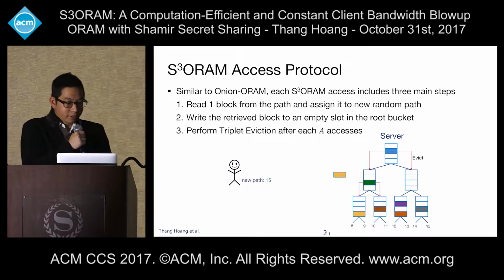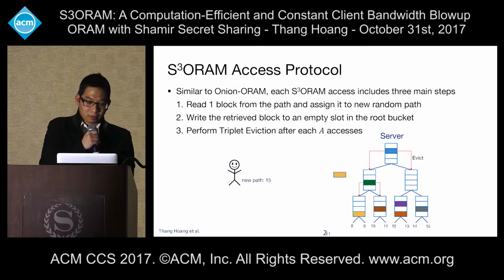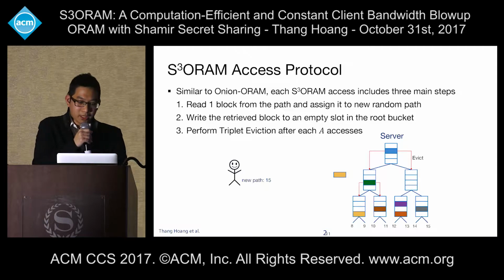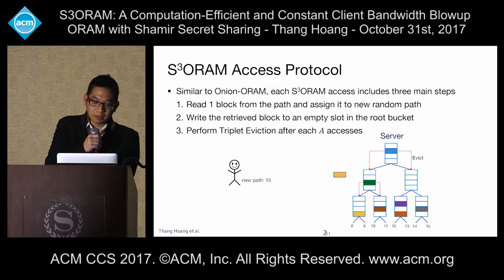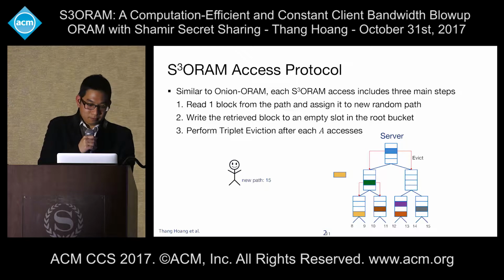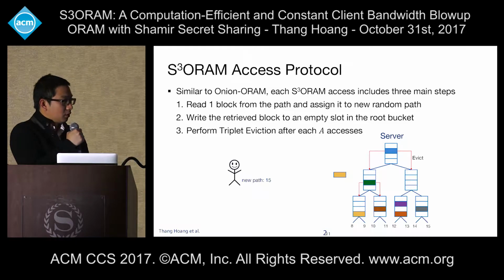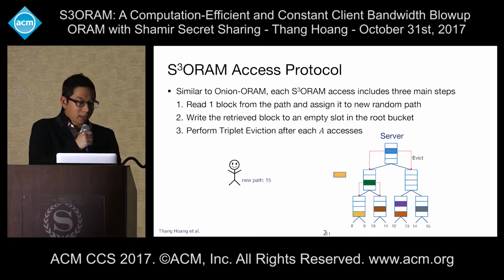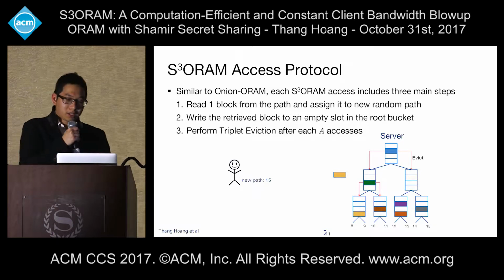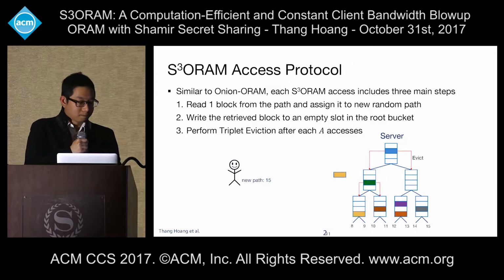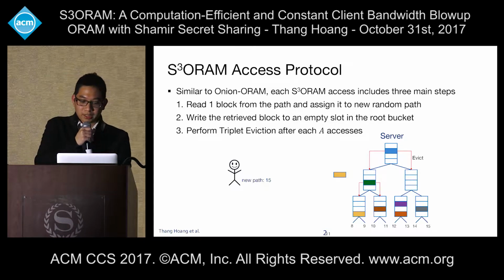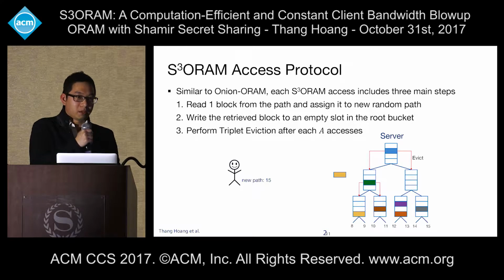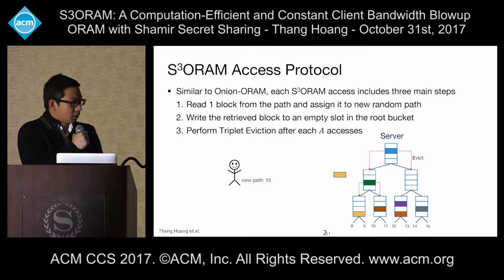For the S3ORAM access protocol, we are very similar to Onion ORAM. For each S3ORAM access, we have three main steps. First, we read the block from the path and assign it to a random path, like this. We assign it to path 15, for example. Then we write the retrieved block to the empty slot in the root bucket. And then we perform the triplet eviction after each access to push blocks down from the top level to the bottom level.